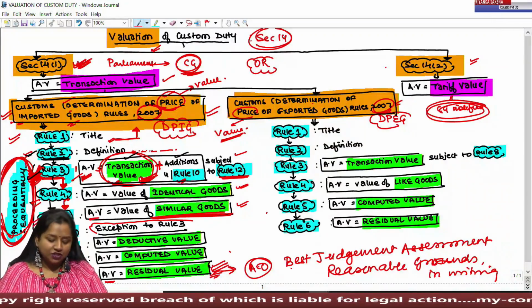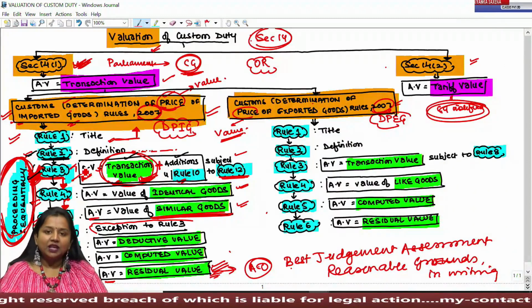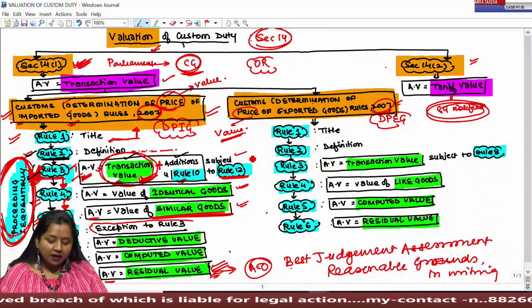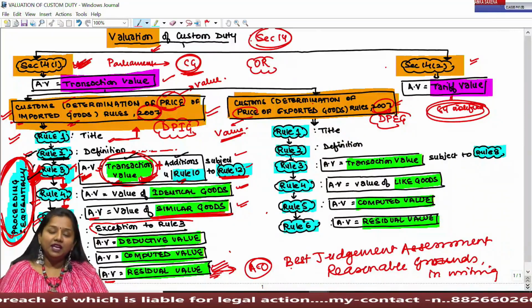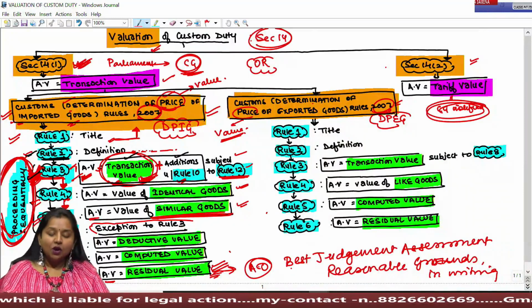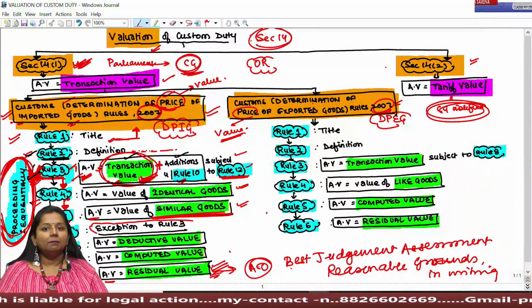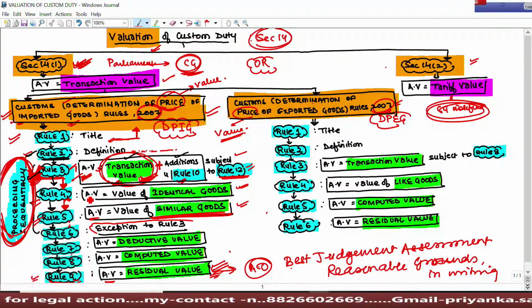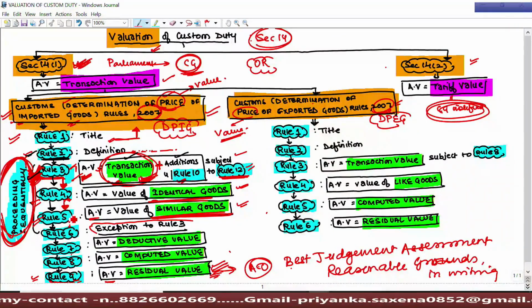Okay, so in brief, we can conclude that under the valuation rules, these rules shall be applied sequentially. First of all, Rule 3 shall be applied only if all the conditions under Rule 3(2) are satisfied, subject to Rule 12. If Rule 3 cannot be applied because either the conditions under Rule 3(2) are not met or the value has been rejected by the assessing officer under Rule 12, then by proceeding sequentially under Rule 4, the value of identical goods shall be taken as the assessable value. If identical goods do not exist, then by proceeding sequentially, the value of similar goods shall be considered as AV.